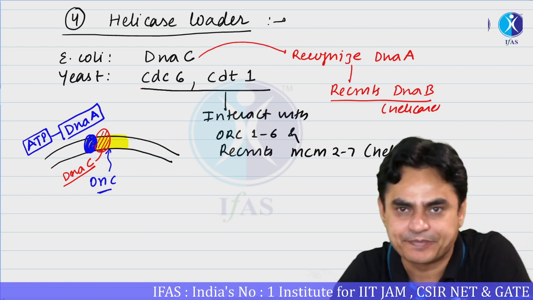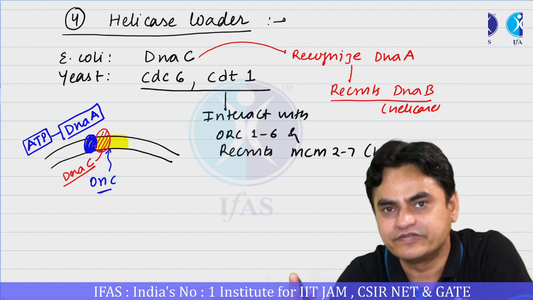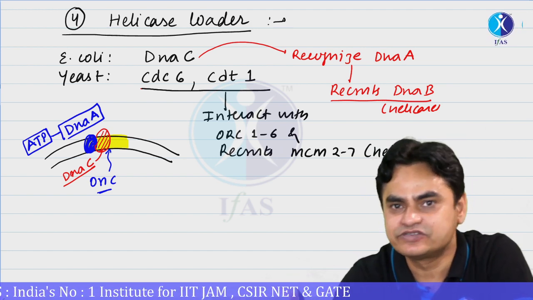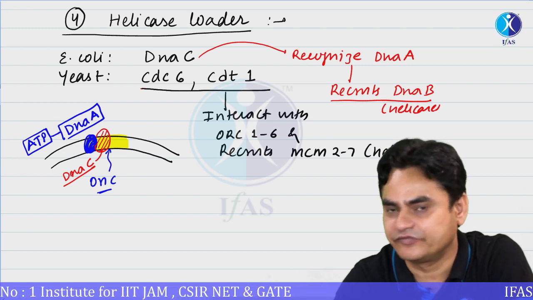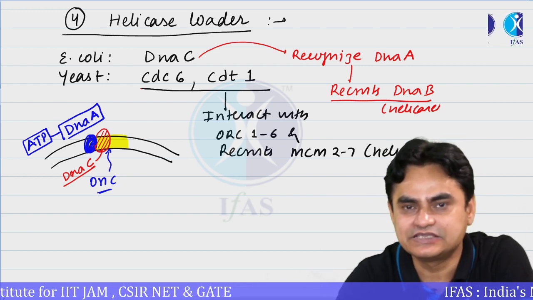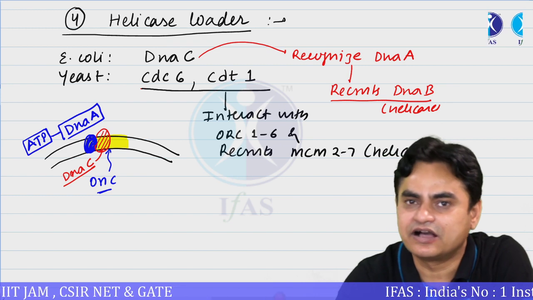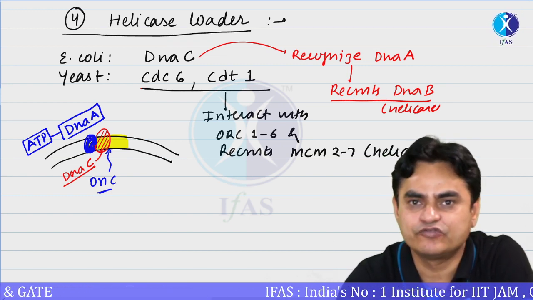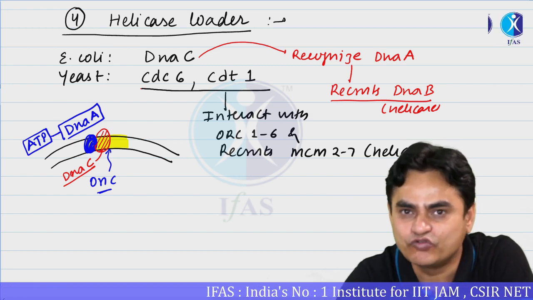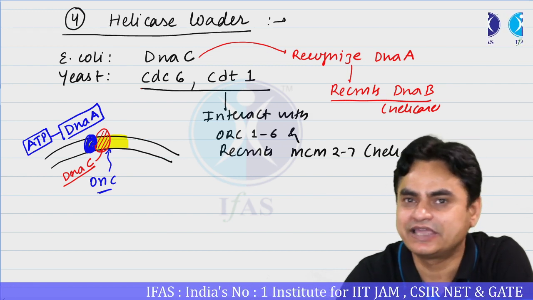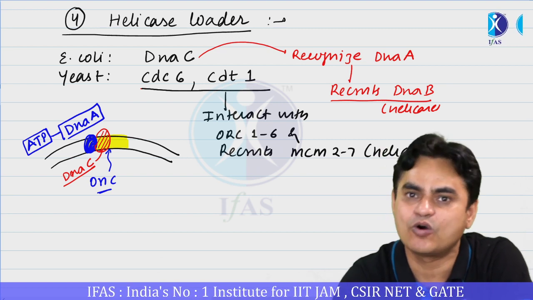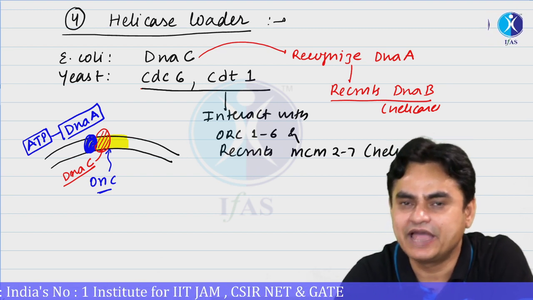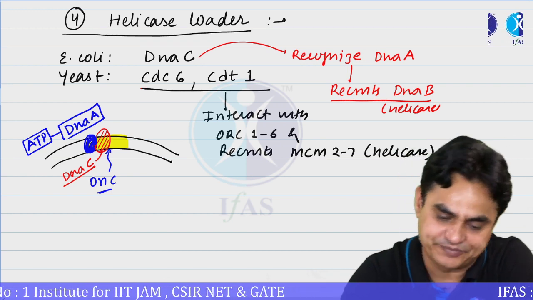Is it clear? So the first protein we have discussed is the initiator protein. Second, we have studied a helicase. We also talked about the polarity of helicase. Third, we have studied the activity of SSB or replication protein A. The fourth protein we have discussed so far is a helicase loader, because helicases themselves cannot interact with an origin or an initiator protein. So another protein comes into play, and that is referred to as helicase loader.